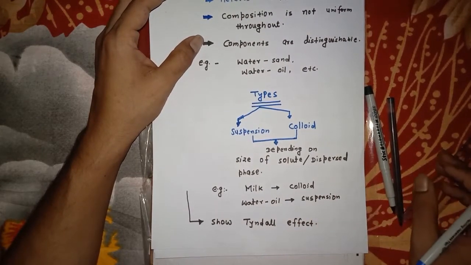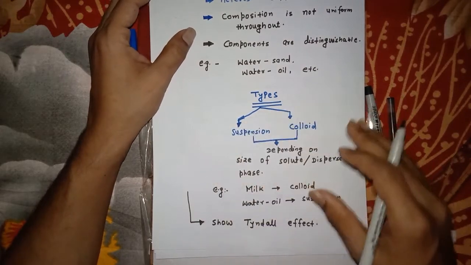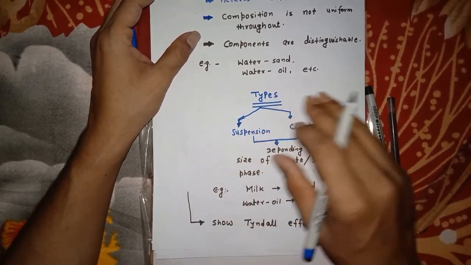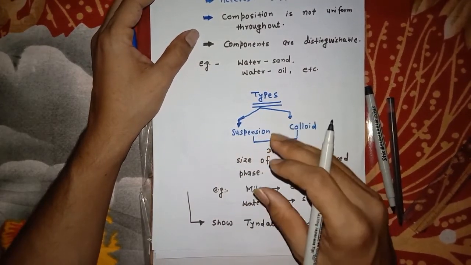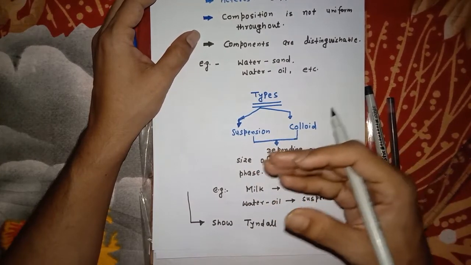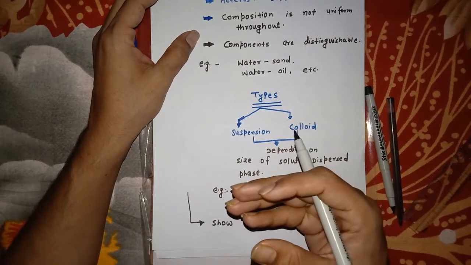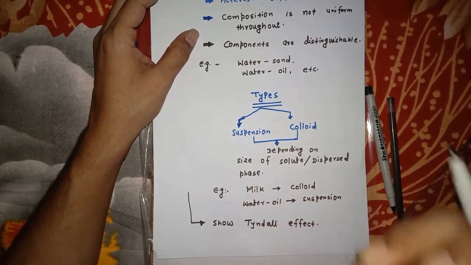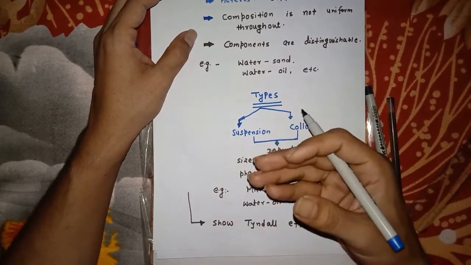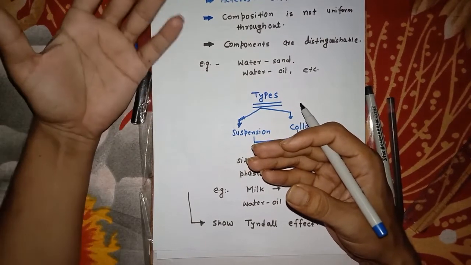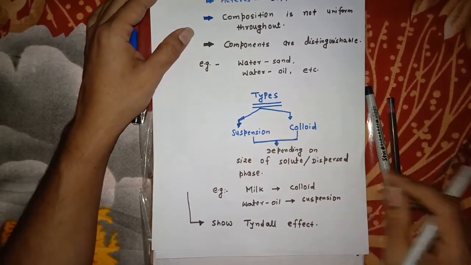So here milk is a colloid, and water and oil is a suspension. Because these mixtures have bigger particle size, they can show the Tyndall effect. Their particles can scatter the light.